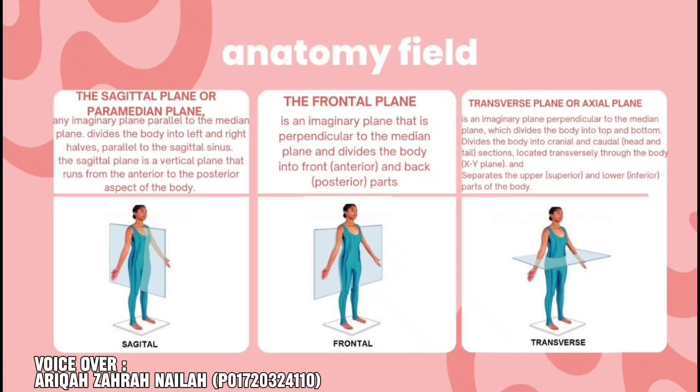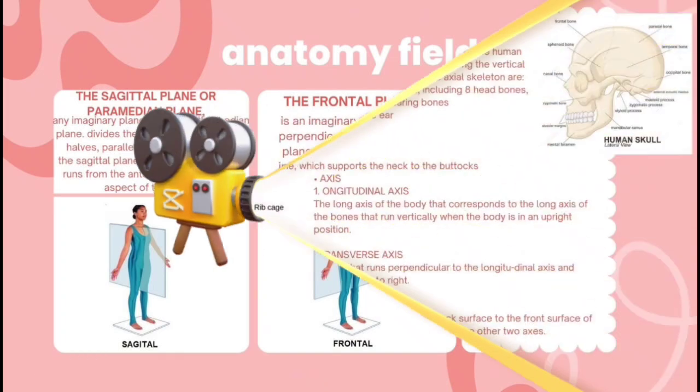And the third, the transverse plane or axial plane, is an imaginary plane perpendicular to the median plane, which divides the body into top and bottom, cranial and caudal, head and tail sections, located transversally through the body, the X and Y plane, and separates the upper, superior, and lower, inferior, parts of the body.